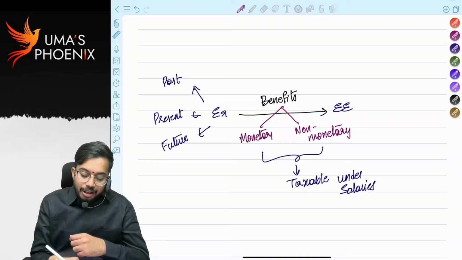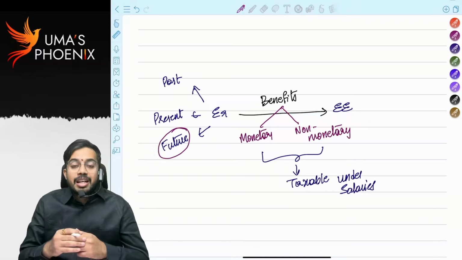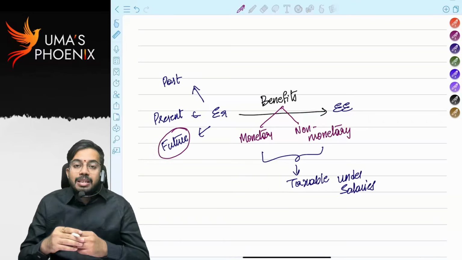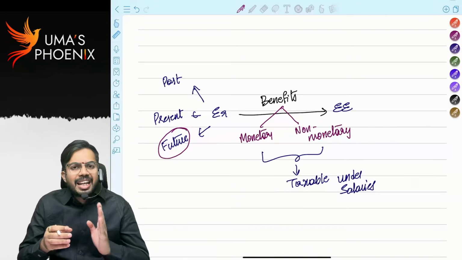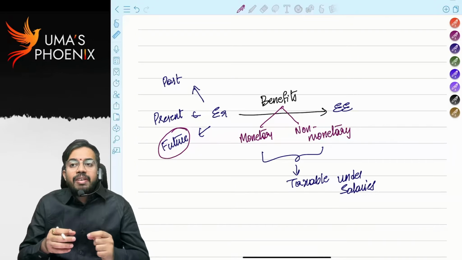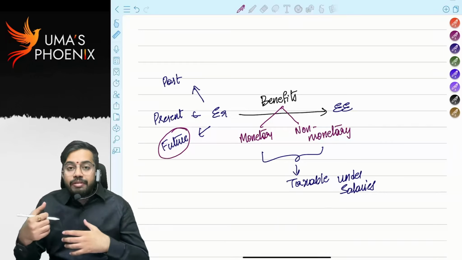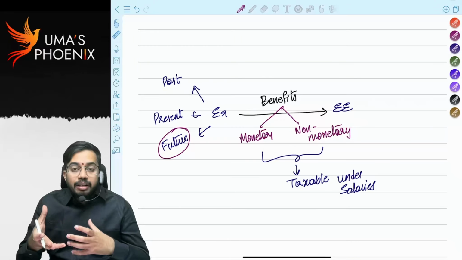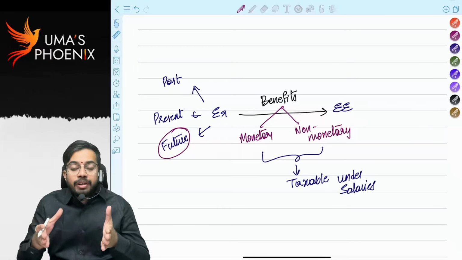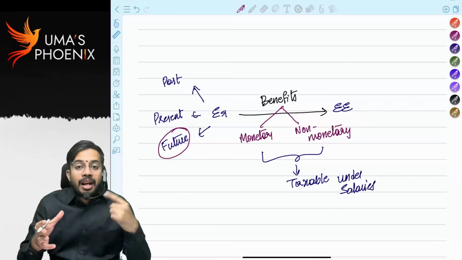Future employer: many of the CAs are getting qualified, they go to campus and they get jobs. After they get selected in campus, they will get 1 month's time. The company will do background verification, then give the joining letter. Meanwhile, in these 15 days to 1 month, the employee may go and join another company.